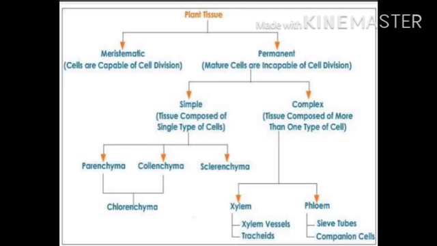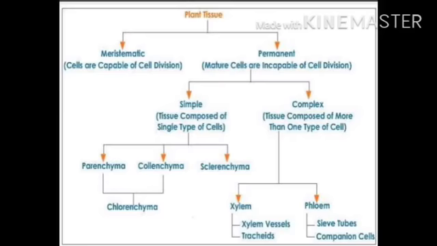Then parenchyma and collenchyma fuse to become chlorenchyma. Now the complex tissue is divided into xylem and phloem. Xylem consists of tracheids, vessels, xylem parenchyma and xylem fibers. And phloem is made up of four types of elements, that is sieve tubes, companion cells, phloem fibers and the phloem parenchyma.